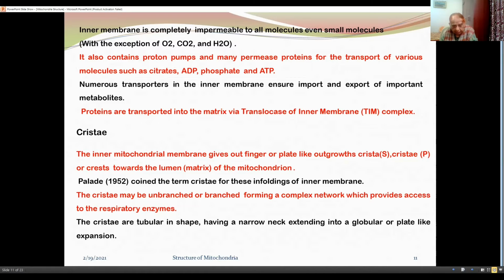The cristae may be unbranched or branched, forming a complex network which provides access to the respiratory enzymes. The cristae are tubular in shape, having a narrow neck extending into a globular or plate-like expansion.